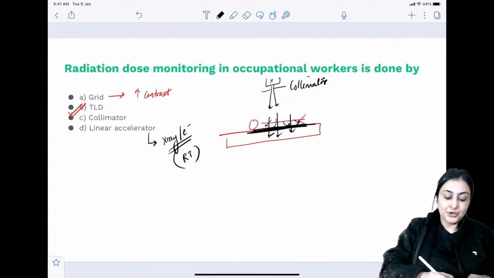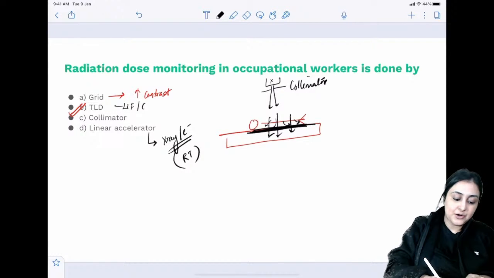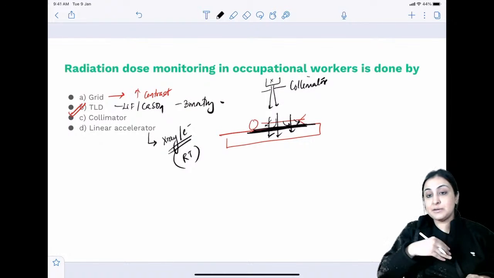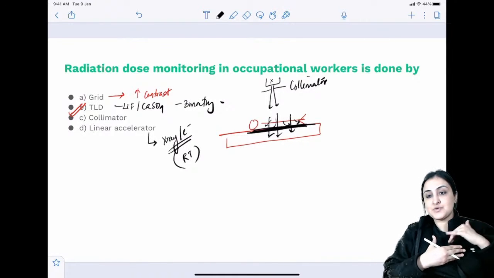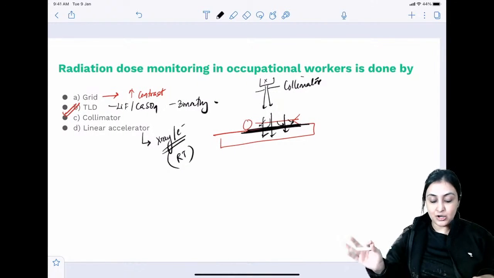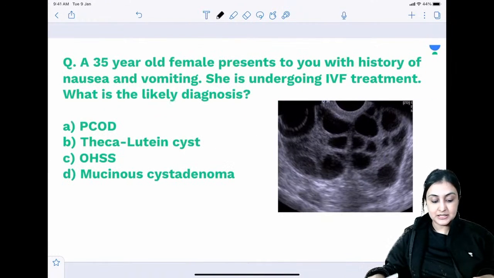Okay, so this is about TLD. Yes, we use lithium fluoride or calcium sulfate for TLD. It is sent every 3 months for reading and we wear it below the lead apron, under it, at chest level. So these are all possible questions from this.